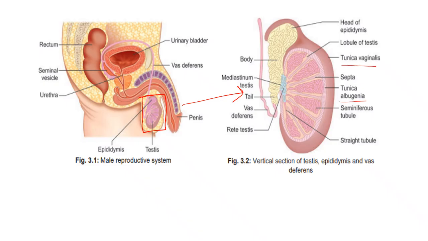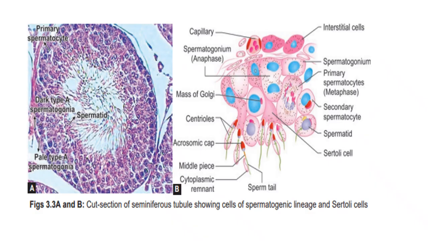These are the coverings of the testes, and this is the seminiferous tubule, where the formation of spermatozoa takes place. As you can see, it is a tube-like structure. Further, storage and transfer occur through this whole system. So you have to remember the seminiferous tubule of testes.